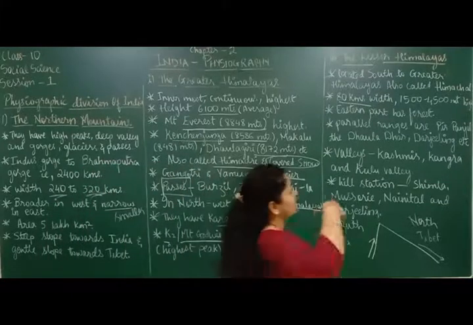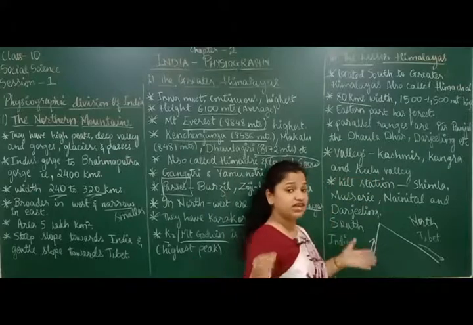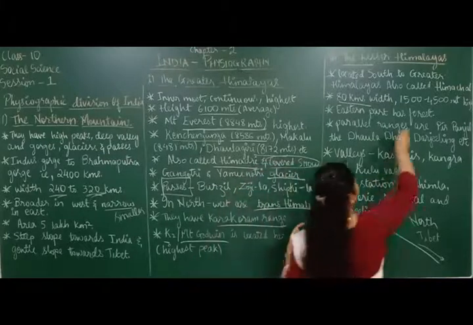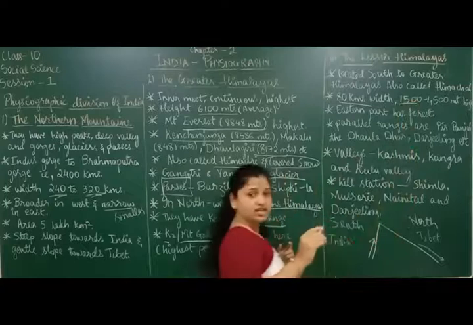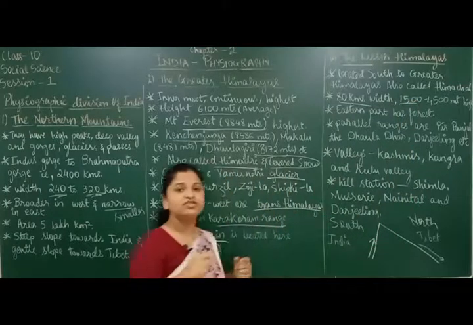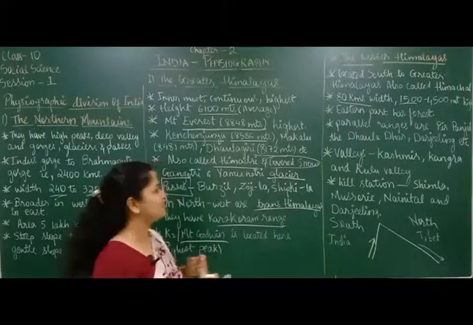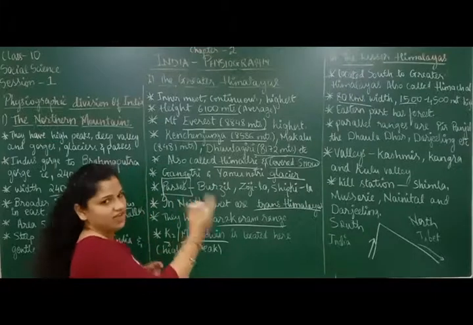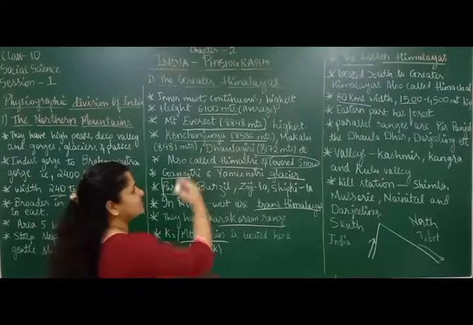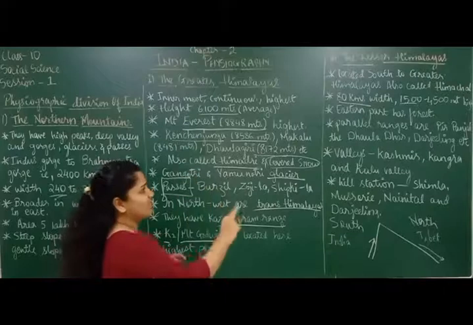And what is the height here? The height will differ, a range is given. The smallest height is 1500 meters and the greatest height is 4500 meters.